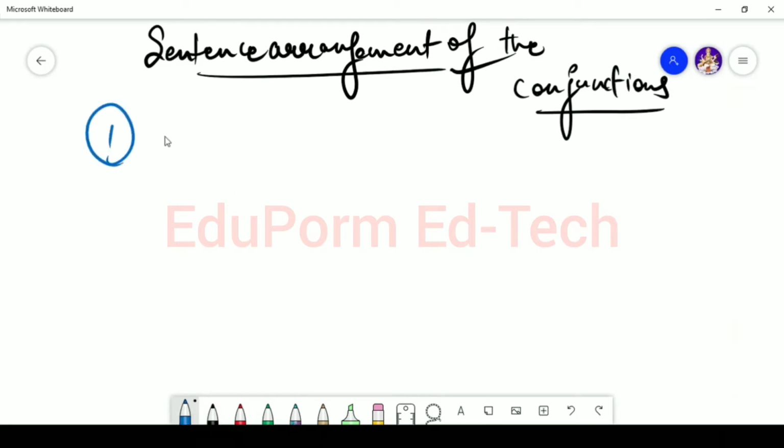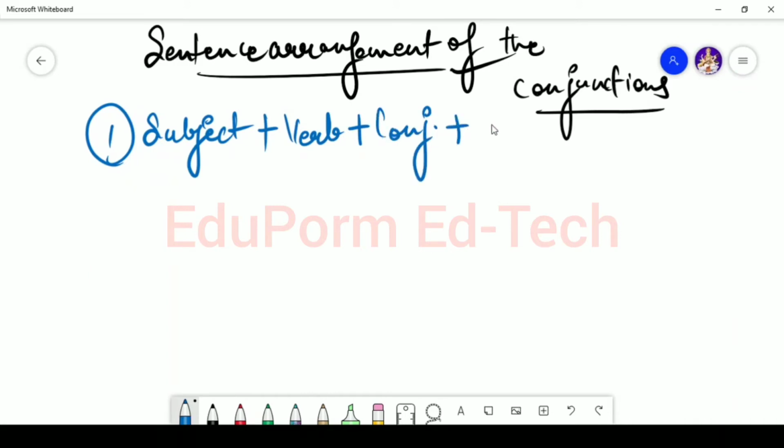The first one is that if we have two subjects, then in that case first comes the subject, then comes the verb, then comes the conjunction, then comes the subject, then comes the verb.